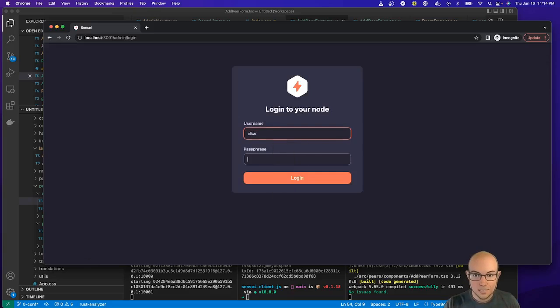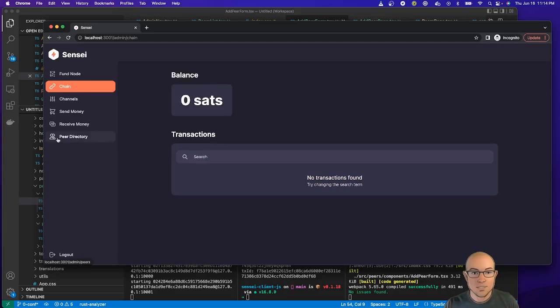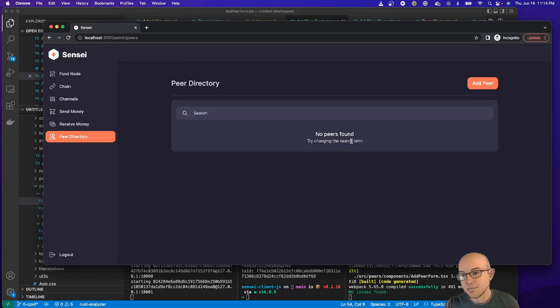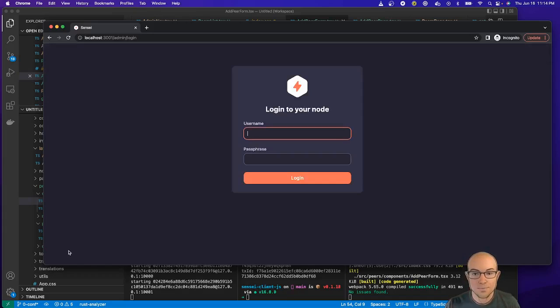And if we log into Alice's node, we can see that she has nothing in her peer directory. So she hasn't set up any whitelist and is not accepting ZeroConf. So by default, she will require confirmations.